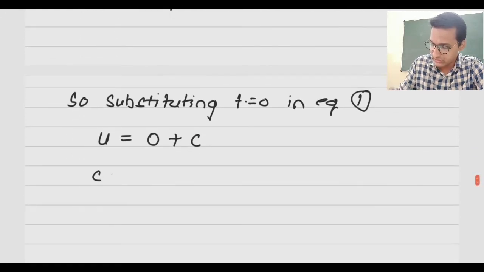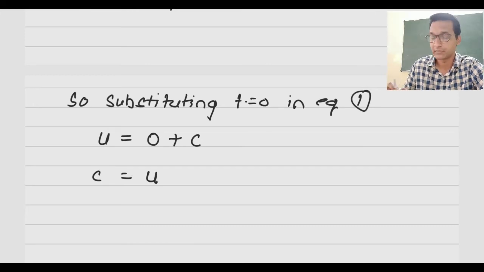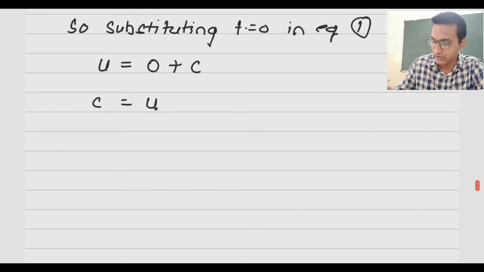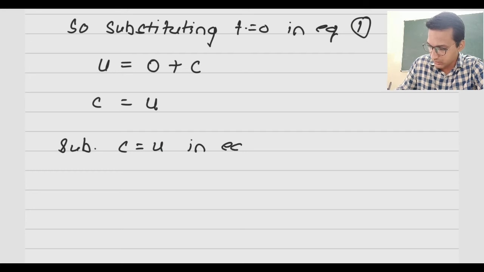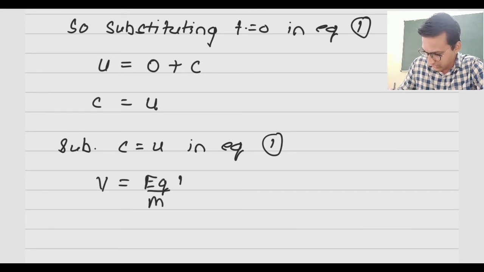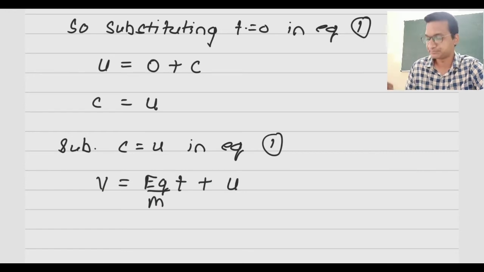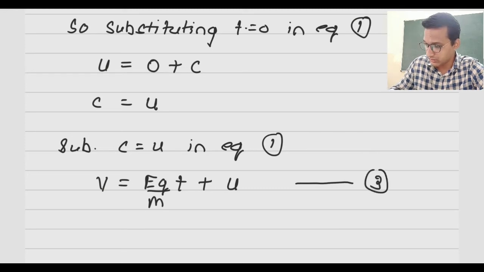That means this c is nothing but initial velocity. So let us substitute this value. Substituting c is equal to u in equation 1, we will get v is equal to EQ by M into t plus u. So we get the first equation. Let us call it equation number 3.